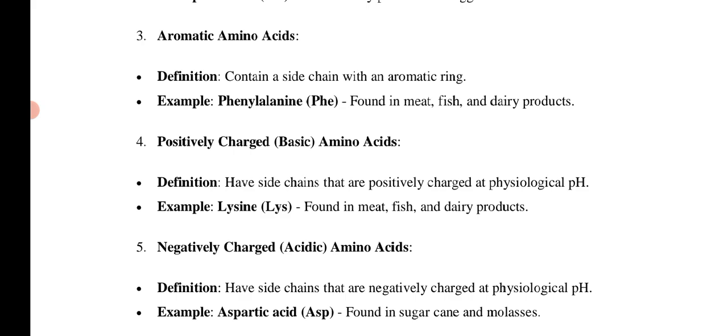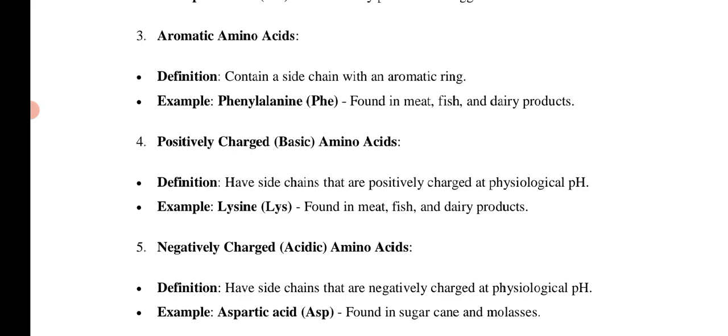Like phenylalanine, the short name is PHE. Most probably it is found in meat, fish and dairy products. The fourth one is a positively charged amino acid, a basic amino acid. The definition is side chains that are positively charged at physiological pH, and the best example is lysine, LYS. Also, it is most probably found in meat, fish and dairy products.